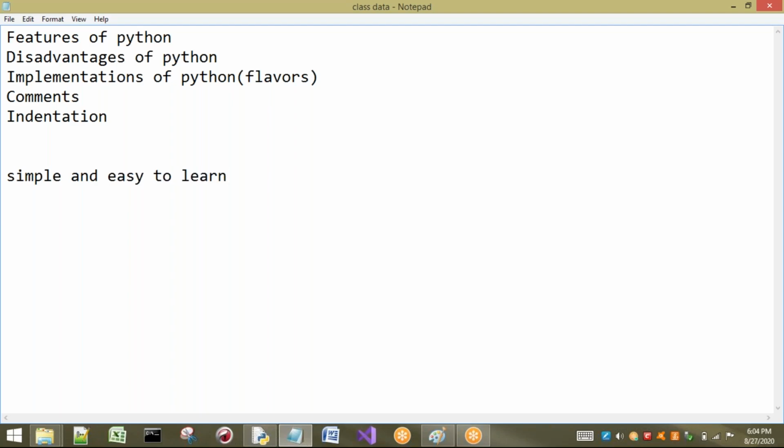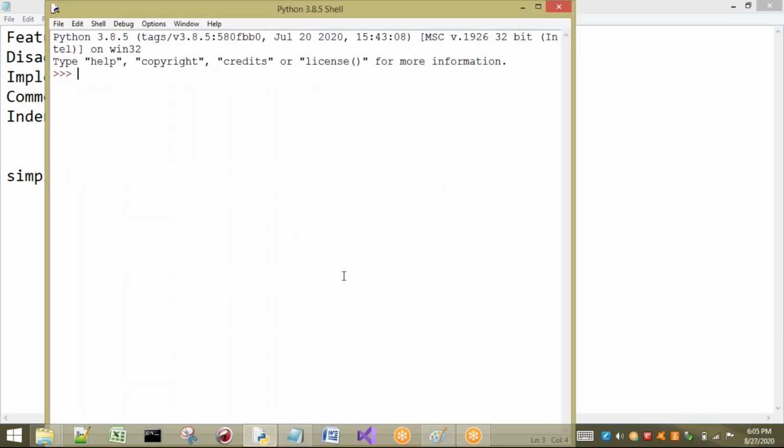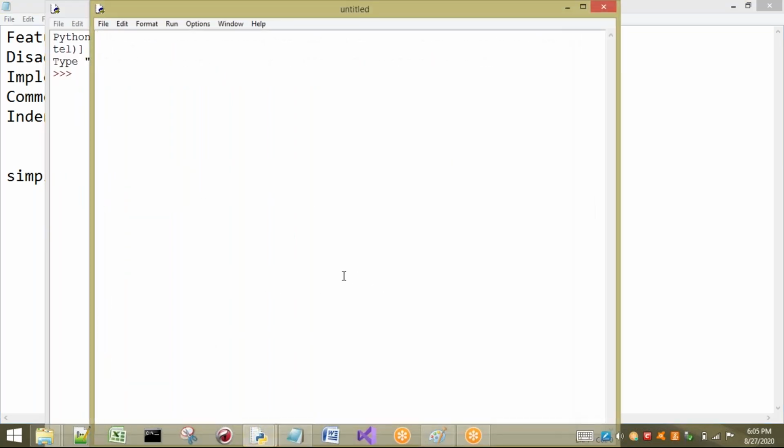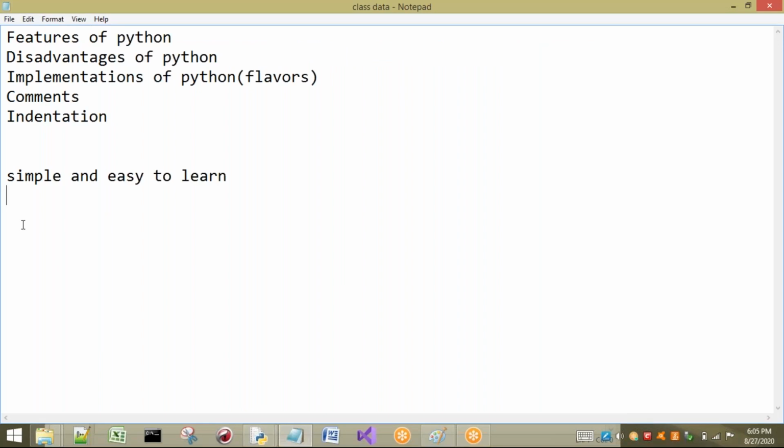I will explain why we say Python is simple and easy to learn. Let me take one small example. I will give you two numbers, 10 and 20, and I want to find the greatest of the two numbers. If I give you 10 and 20 and ask which one is greater, how will you tell that 20 is greater?